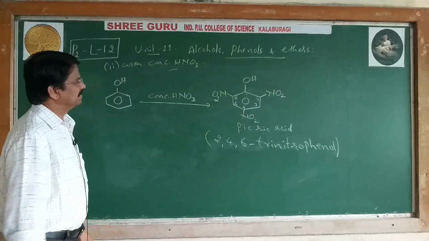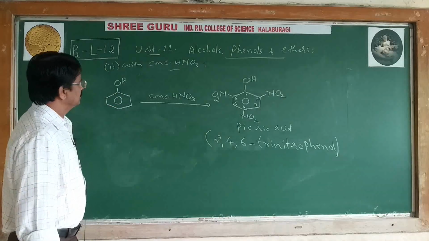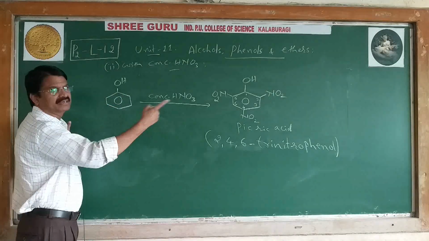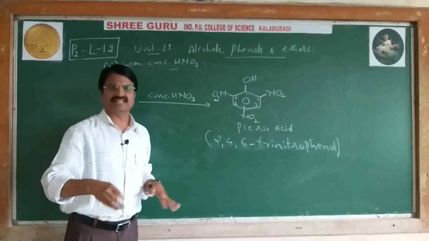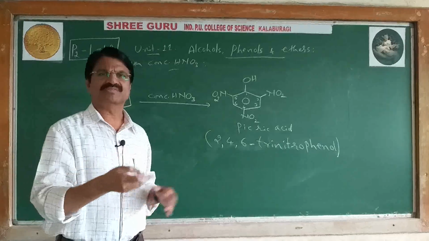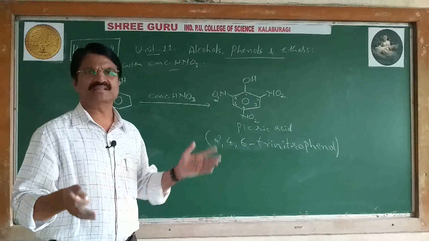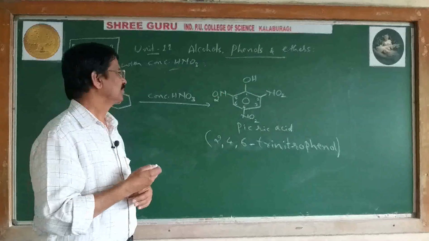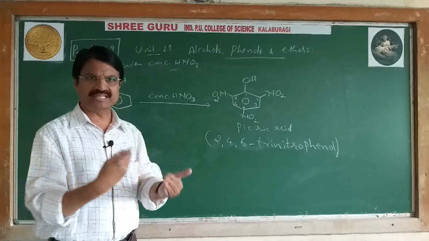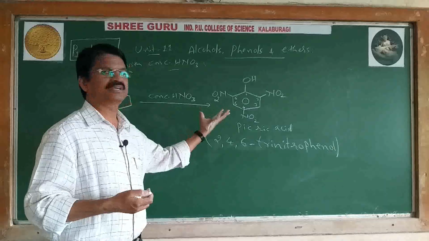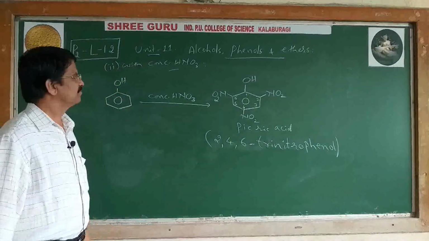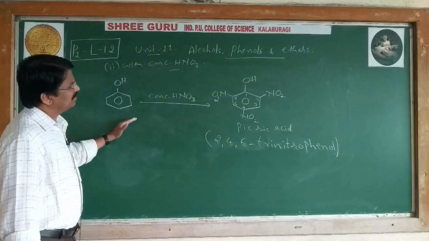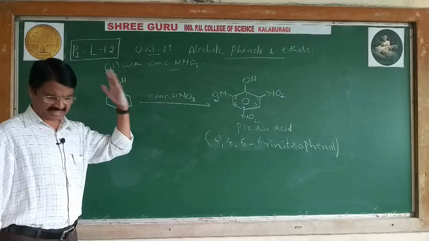Next, see here, actually the yield of the product, the compound picric acid that you are getting, is less, about 25 to 30%. You are not getting 80%, 85%. Then how to improve, how to increase the yield of the product? That is what industry is thinking about. And why is the yield less here? That also they have to think.